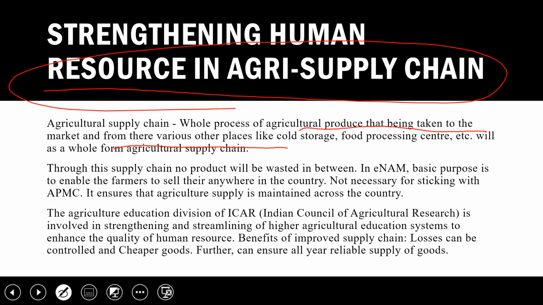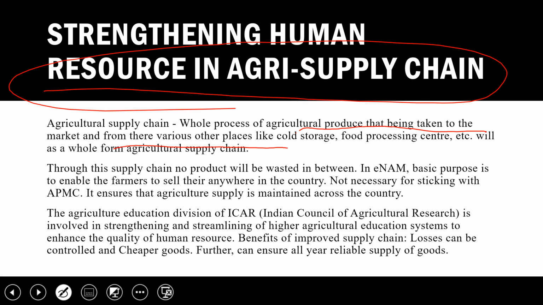Even after selling the product, if there is a need of some other chain, it will all be considered under the agriculture supply chain. So through this supply chain, no product will be wasted in between, if we have a good agriculture supply chain. Right now I have explained in the video lecture, you can go through it, the three important agriculture bills passed by the government in 2020, which were controversial also, but were in favor of farmers. So you can go through the lecture. I have explained what the benefits and the drawbacks are.